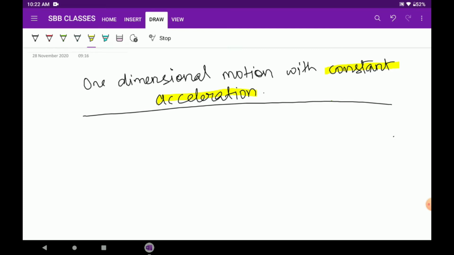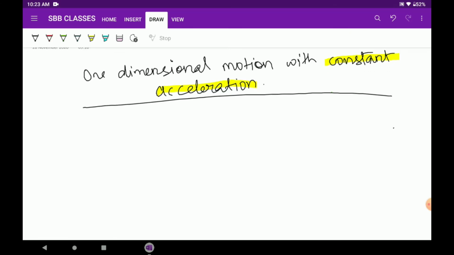Constant acceleration means that the acceleration is not changing with time. There is a constant acceleration, be it 0 or any other number. So the rate of change of velocity is constant. Either the velocity is increasing at a constant rate, or it is decreasing at a constant rate, or it remains the same. You have to now implement everything in a graph, and so if I draw a graph it will be better.